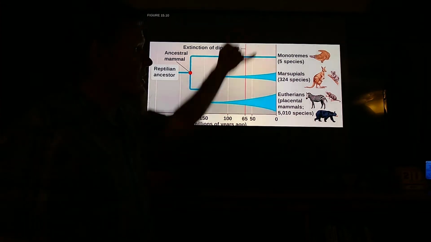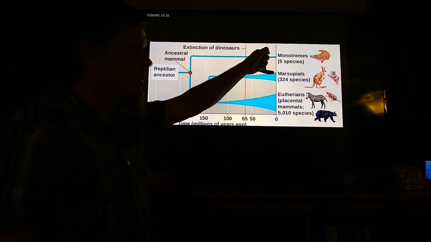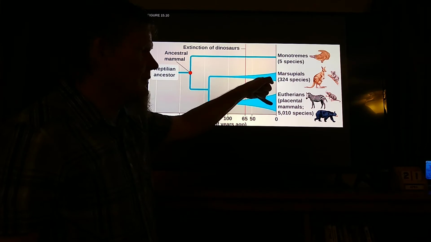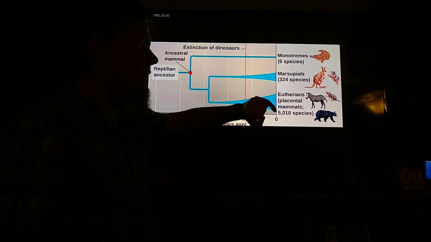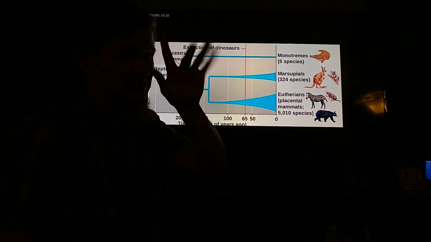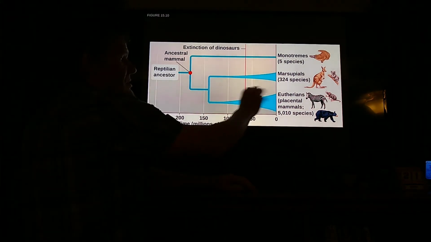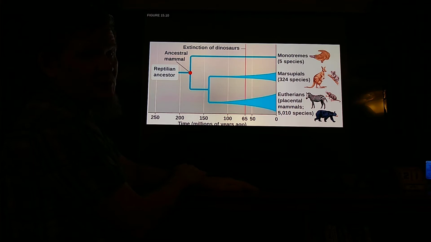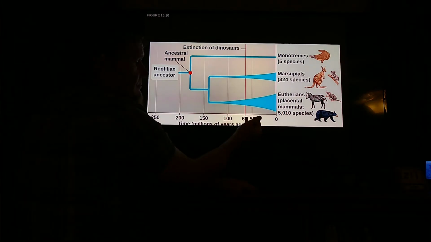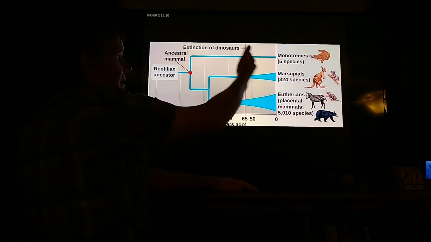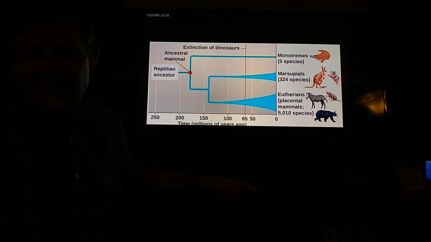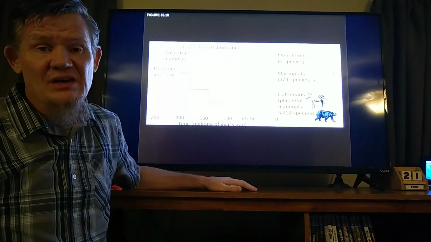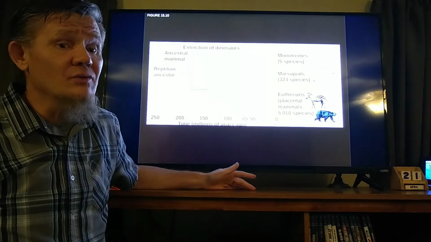The different groups are egg-laying mammals, pouch mammals, placental mammals like you and I. 5,000 species of placentals, about 300 species of marsupials, only 5 species of monotremes. When did they start to have their gigantic radiation? When there start to be a whole bunch of them? That 65 million year mark. That's when they started to branch out. Adaptive radiation: radiating adaptively out into new environments that were no longer occupied by dinosaurs.